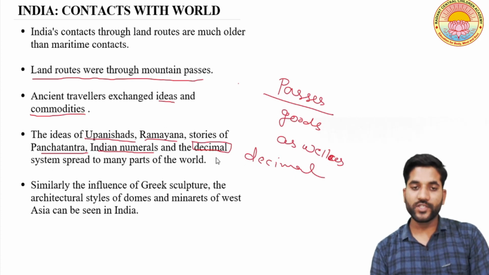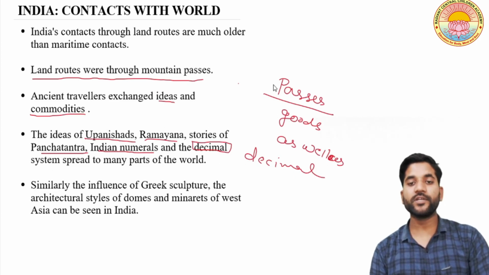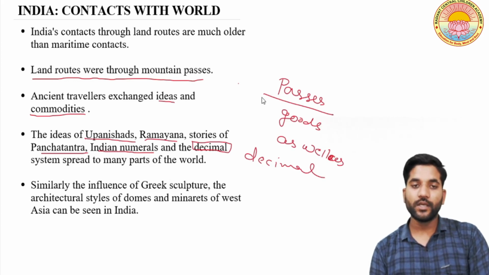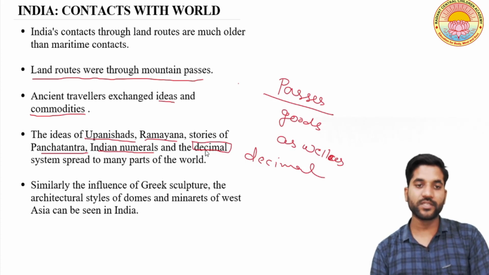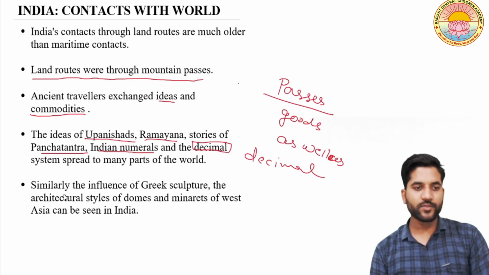So how was it possible? It was possible because of these mountain passes, by which the Indian people went somewhere else and told about these things like Upanishad, Ramayana, stories of Panchatantra. Let's come to the next point.